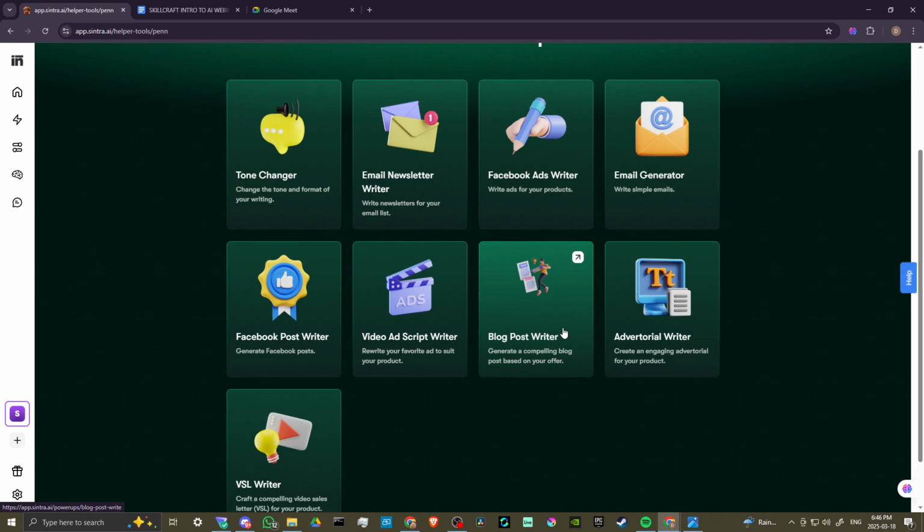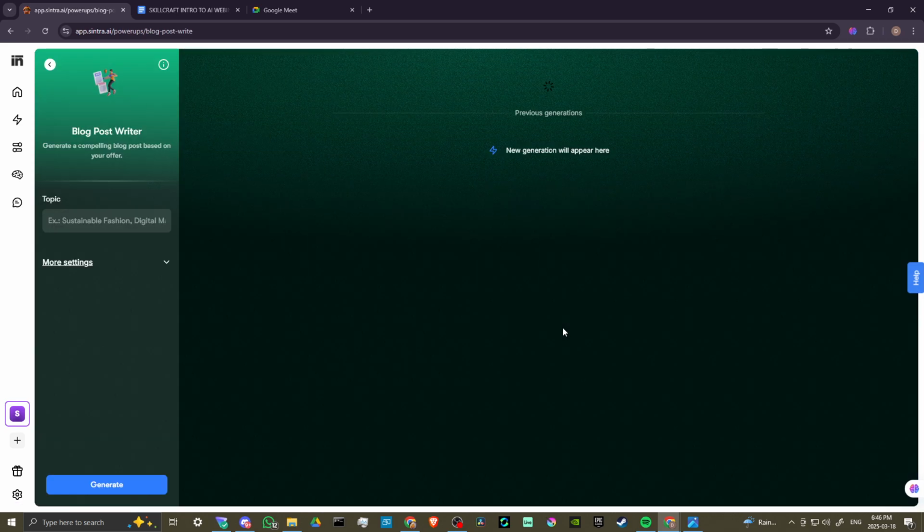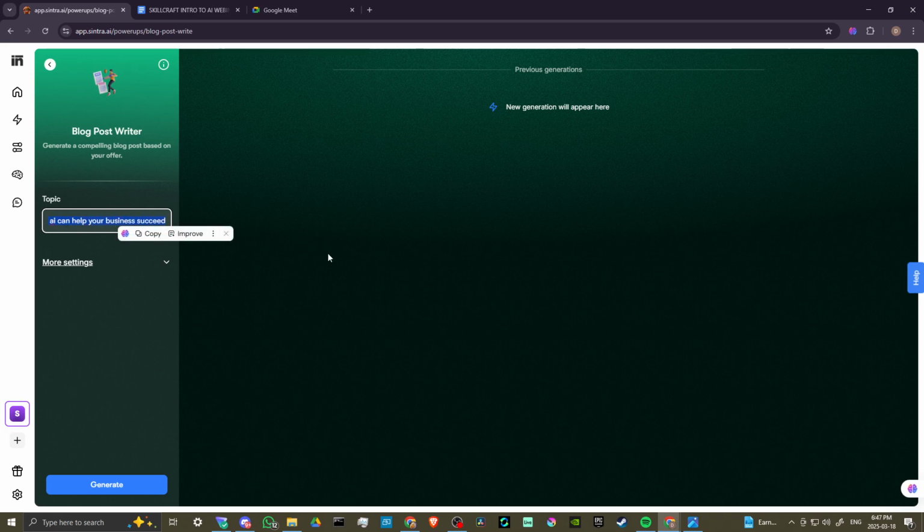Let's go ahead and generate a compelling blog. Why not? So this is what you're going to see with your power-ups. On the left-hand side, you'll have some places here that you need to fill in. So in this case, we're looking for our topic. So let's go ahead and enter in a topic. Okay, so I just went with how Sintra AI can help your business succeed. We can enter in some custom instructions here if we want, but let's go ahead and click on Generate.